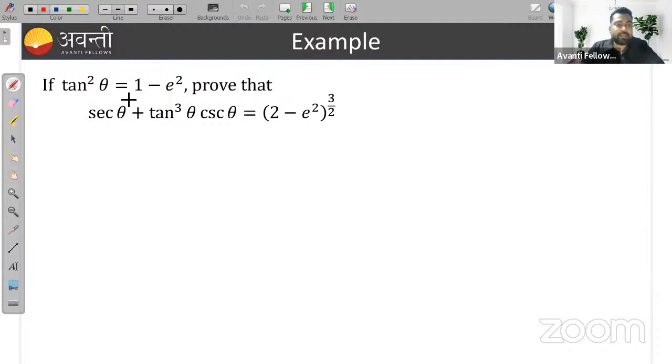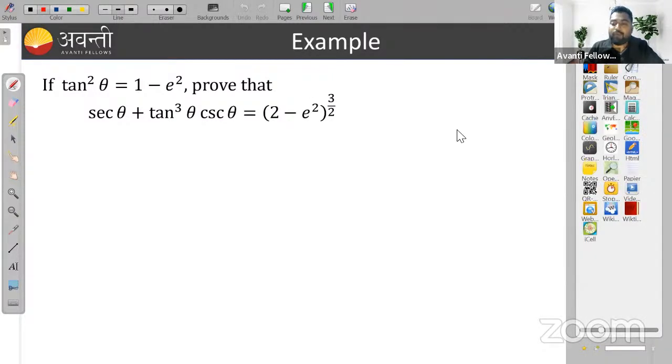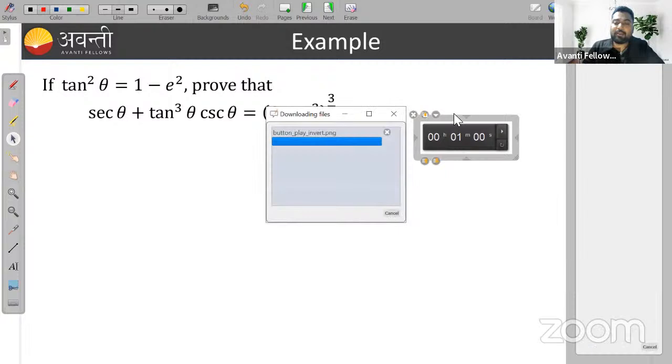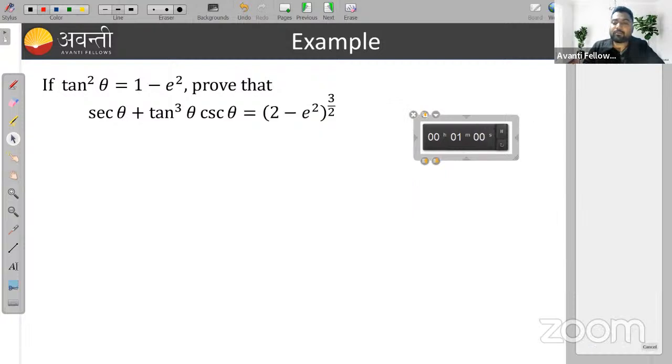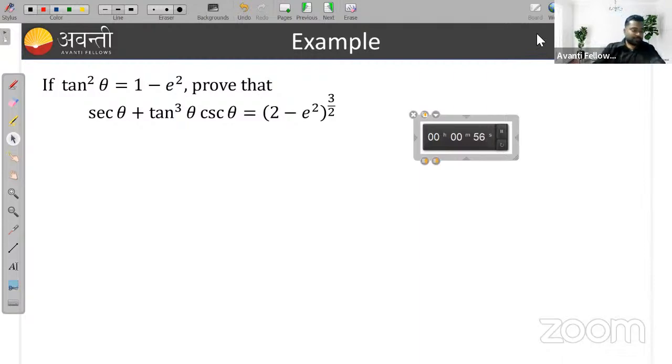It is given that if tan square theta is equal to 1 minus e square, then you have to prove that (sec theta plus tan cube theta into cosec theta) is equal to (2 minus e square) whole to the power 3 by 2. For this question I am giving you 1 minute. Try to prove this by using your identities. Your time starts now. Quickly, guys, try to prove this.